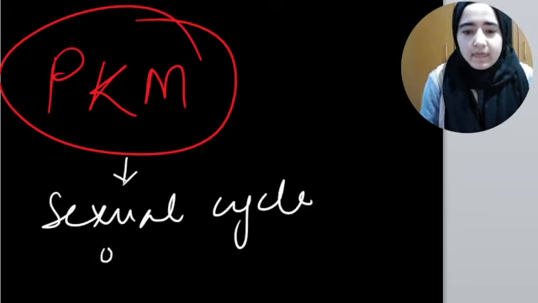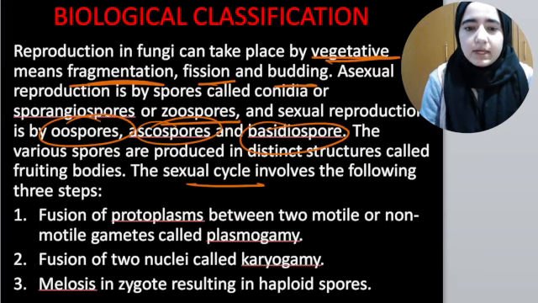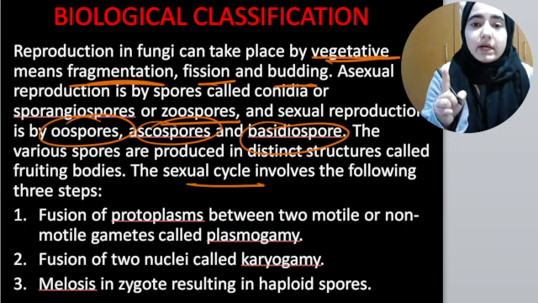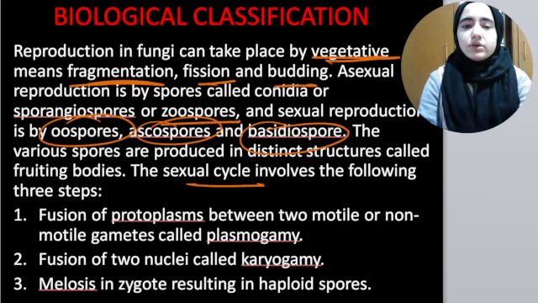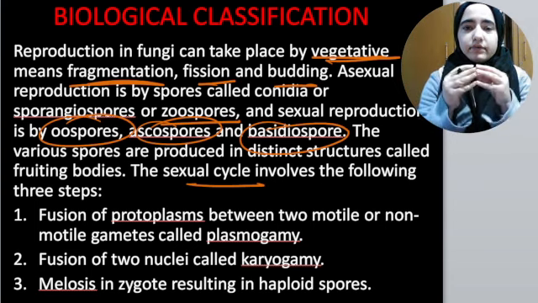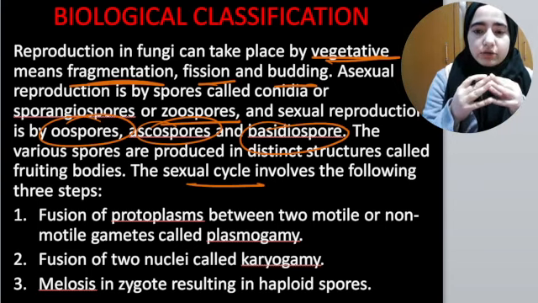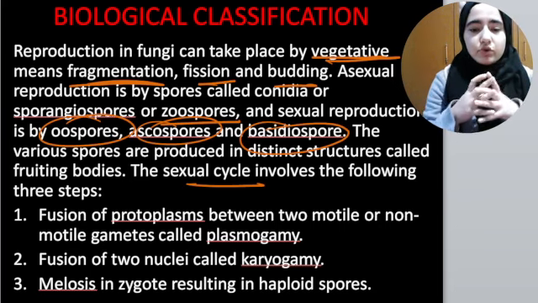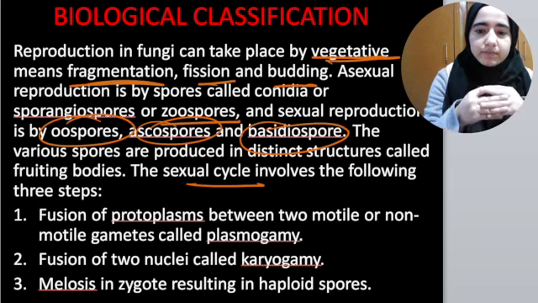Sexual cycle of fungi. What is this PKM? PKM means fusion of protoplasm. P means fusion of protoplasm between two motile or non-motile gametes, which is plasmogamy. After fusion of the cytoplasm, what would happen? Two nuclei will come together and combine, and that's known as karyogamy.